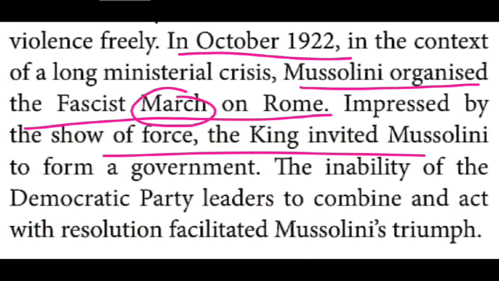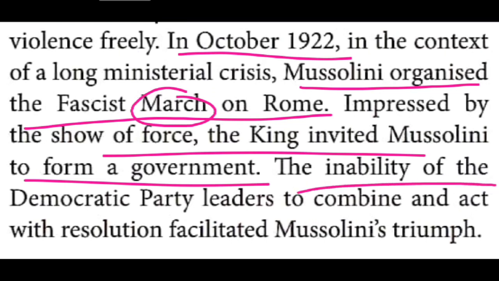Okay, how did it happen? He was impressed by the show of force. So he invited Mussolini to form the government. Victor Emmanuel II was the king of Rome at that time. He warmly welcomed Mussolini and asked him to establish a rule, otherwise, asked him to form a government.